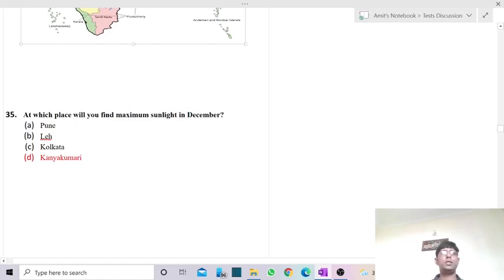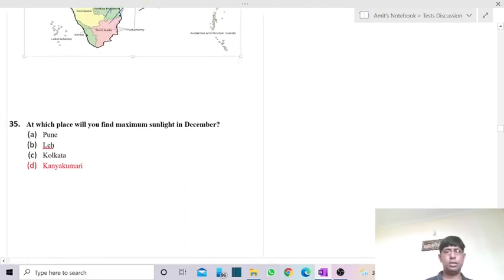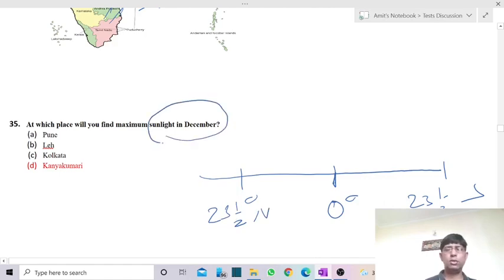At which place will you find maximum sunlight in December? Of course it is also very much clear. In December, the sun is near the Tropic of Capricorn. This is the equator, this is 23.5 degrees south, and this is the location of 23.5 degrees north. So in December, it is somewhere over here, either near or over the Tropic of Capricorn.